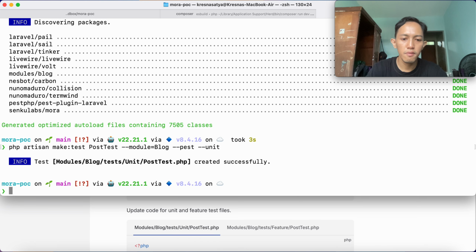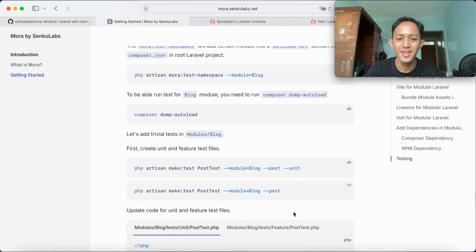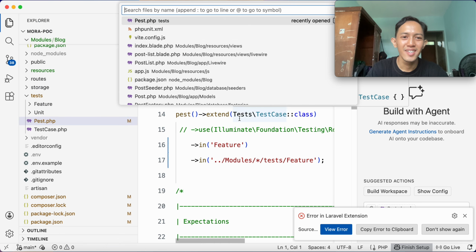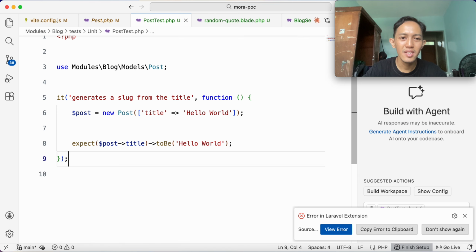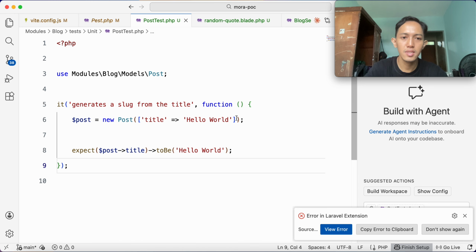And then let's make a trivial test for modules block. I will make it fast here. We create post test for unit using Pest, and then this one also for feature test in block module. Oh my god, it's quite hectic here. Post test, and then paste it here. This is the unit, and then this is the feature test.